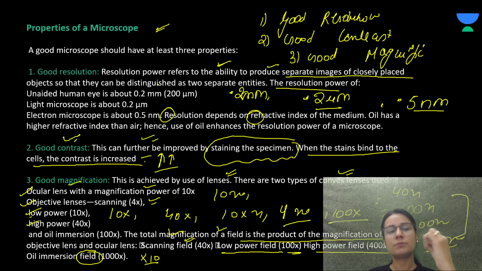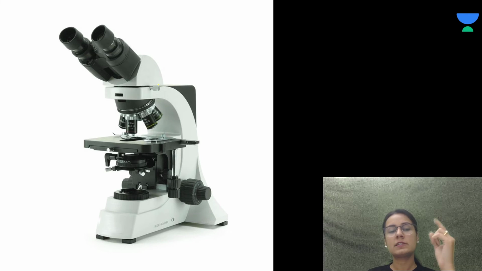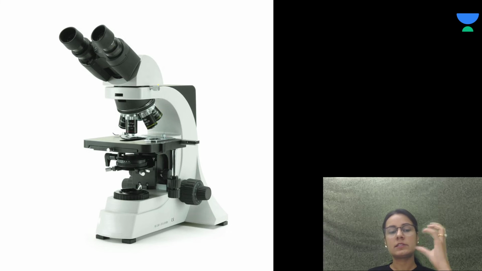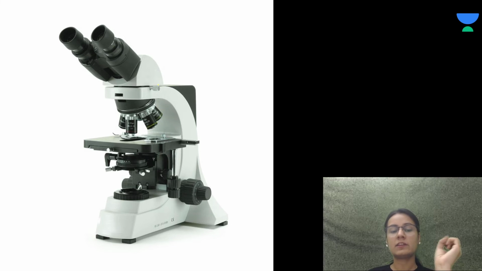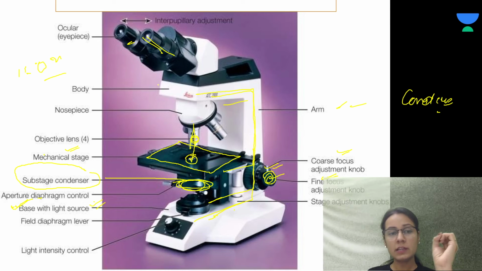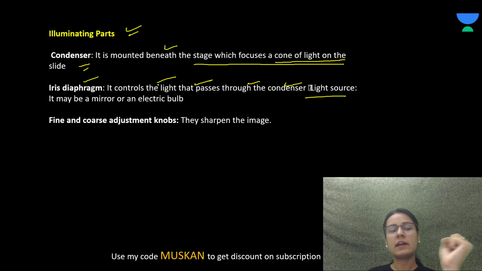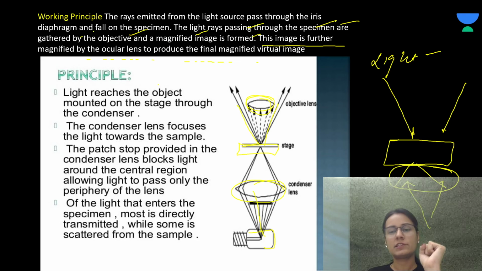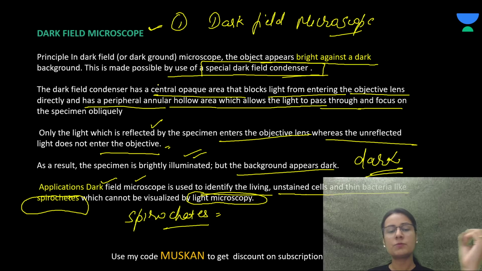So properties are important: good resolution, good contrast, and magnification power we remembered. And in the bright field, the parts we saw were the C arm with the stage and the base, and the objective and ocular lens and the fine and coarse adjustment knobs, which were important with the body. And the illuminating parts were the condenser, iris diaphragm, fine and coarse adjustment. The question on the principle is not asked, you may skip it.